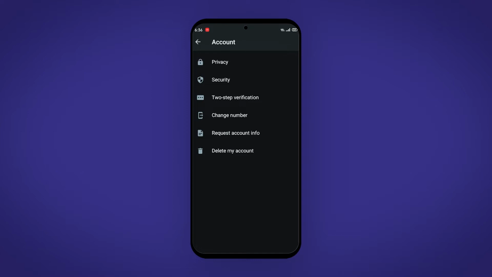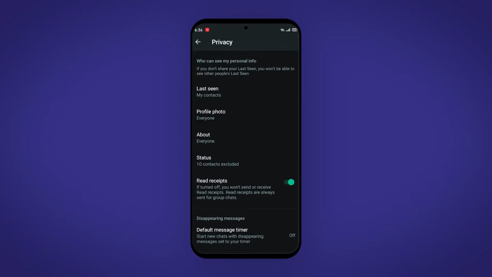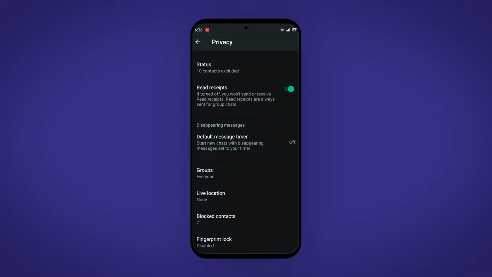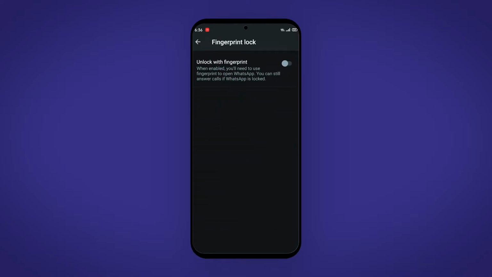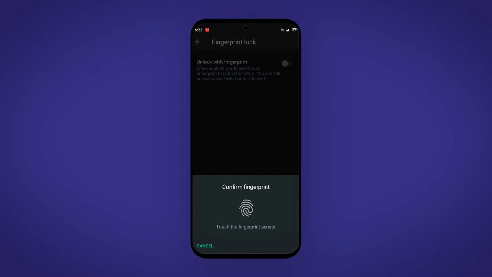So go ahead and go to your account, and from there go to privacy and scroll to the very bottom, and you will see something called Fingerprint Lock. Go ahead and tap on that, and then you can simply enable this option. And now you can scan your finger through your fingerprint sensor. Keep in mind, this is only going to be available if you have a fingerprint sensor in your phone.